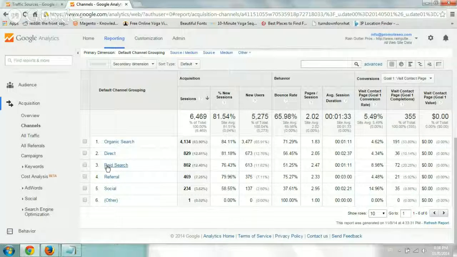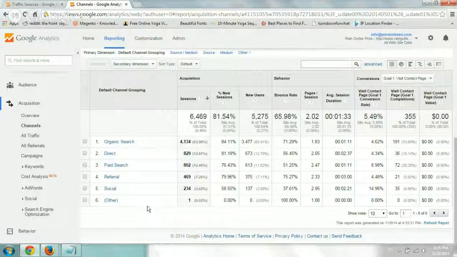Paid search are paid ads, Bing ads, things like that, AdWords. Referrals are other websites, other domains that have a link to your website in some manner, that people have clicked from one website to yours. Those are great things, which we'll look into. Social, any Facebook, Twitter, things like that, and other things that Google could not understand.